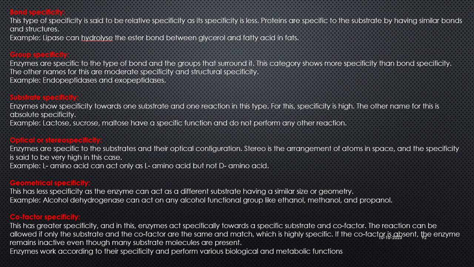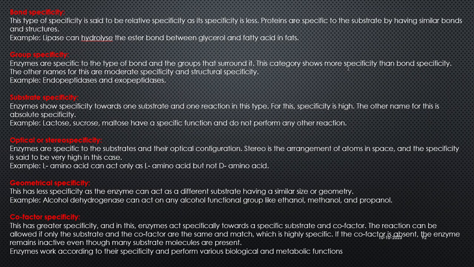Now group specificity. Enzymes are specific to the type of bond and the group that surrounds it. This category shows more specificity than bond specificity.